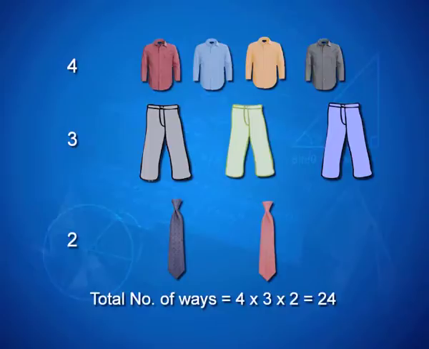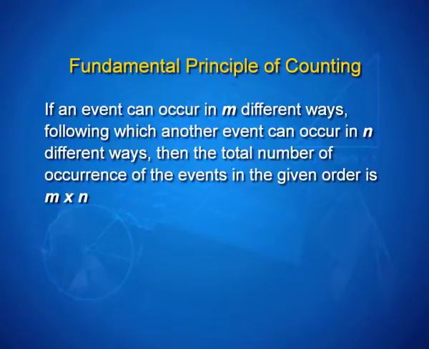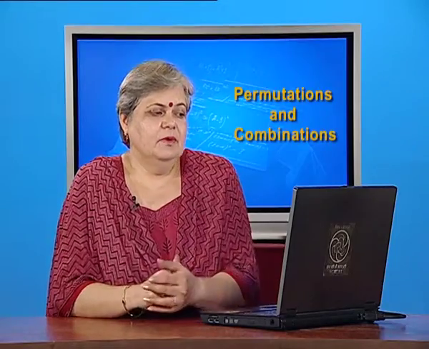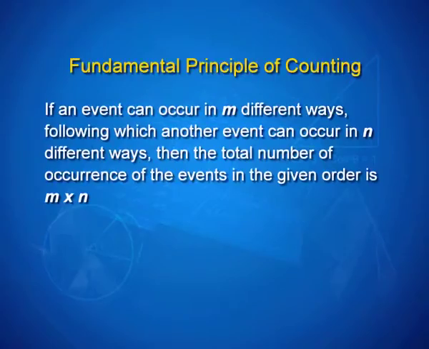So, is there some hidden principle behind this calculation that we have done? Well, yes, there is, and it is nothing but what is called the fundamental principle of counting. The fundamental principle of counting states if an event can occur in m different ways, following which another event can occur in n different ways, then the total number of occurrences of the events in the given order is m times n.